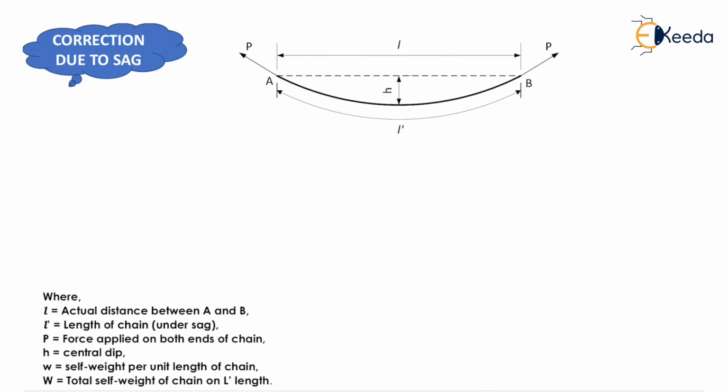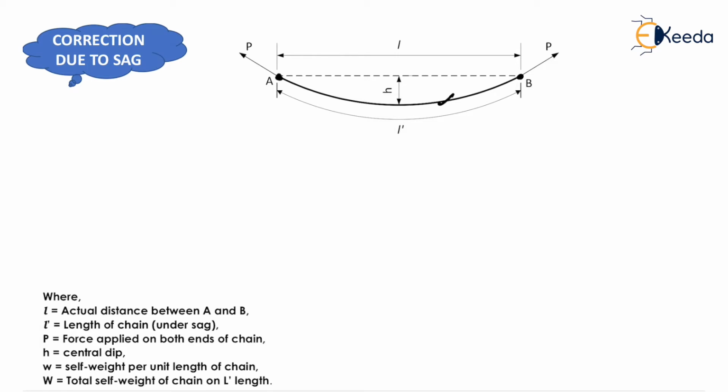Now the next one is correction due to sag. Now if we want to measure the horizontal distance between A and B, we need to stretch a chain or tape between these 2 points, but due to self weight of chain or tape, it will undergo a shape like this, which is shown here.